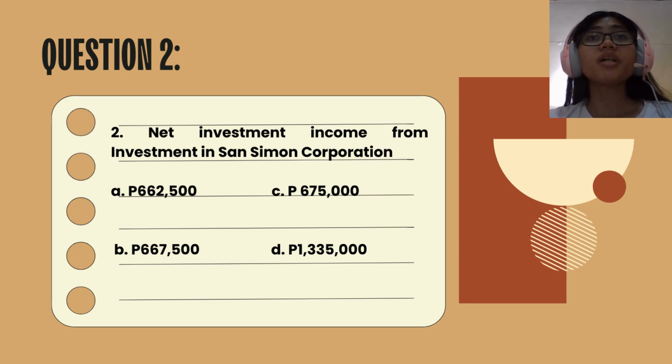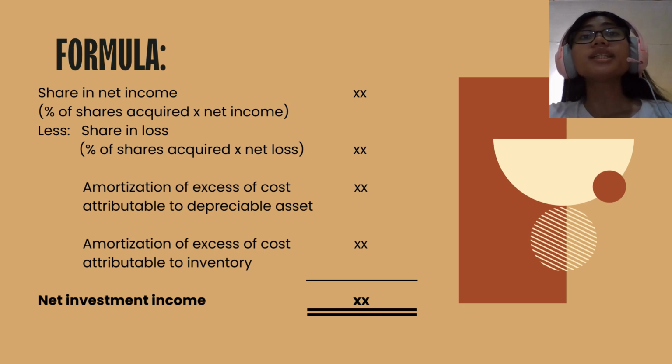So in this problem, we are tasked to get the net investment income that the San Luis Corporation got from its investment on San Simon Corporation. So this is the formula used in order to compute the net investment income.